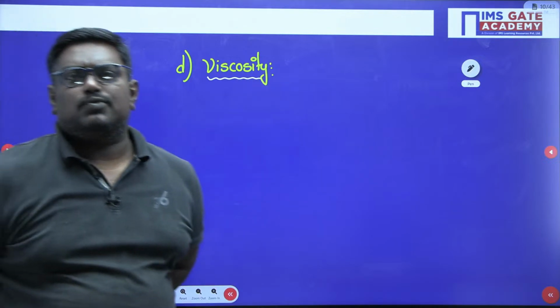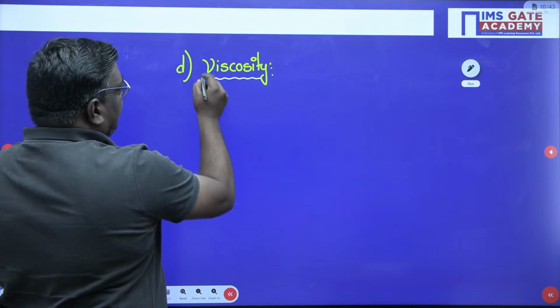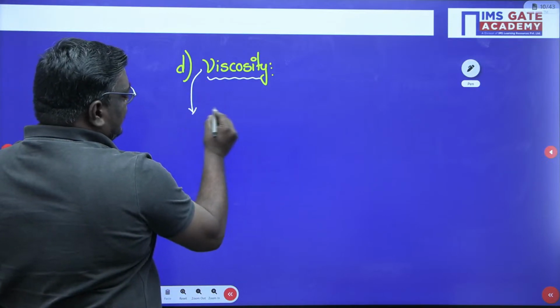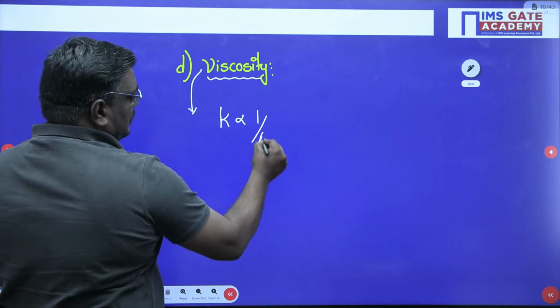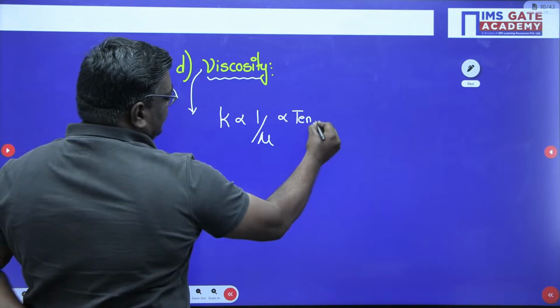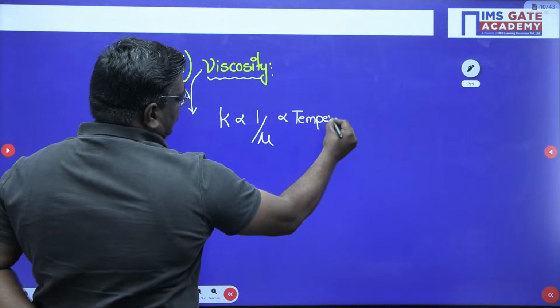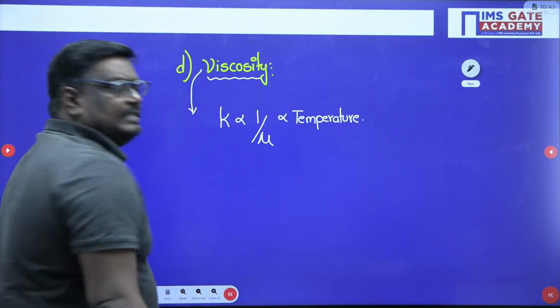Now see, students, what do you mean by viscosity here? Permeability is inversely proportional to viscosity and directly proportional to temperature. How best? I will tell you with an example.